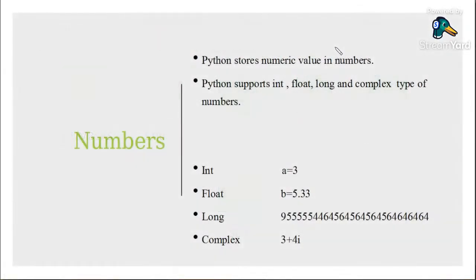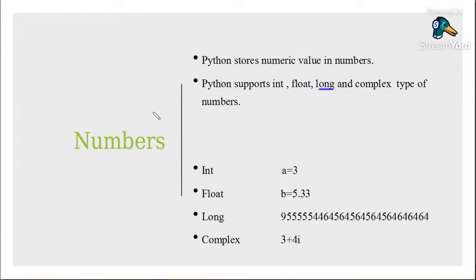Now the first data type of Python is numbers. If you want to store a numeric value in Python, you can use numbers. Generally Python supports integer, float, complex type of numbers. The long data type is not supported by Python 3, but it is supported by Python 2. Nowadays, even if it is long, it will be considered as an integer. So if you want to store numbers in a Python variable, you can use integer, float, or complex type of numbers.